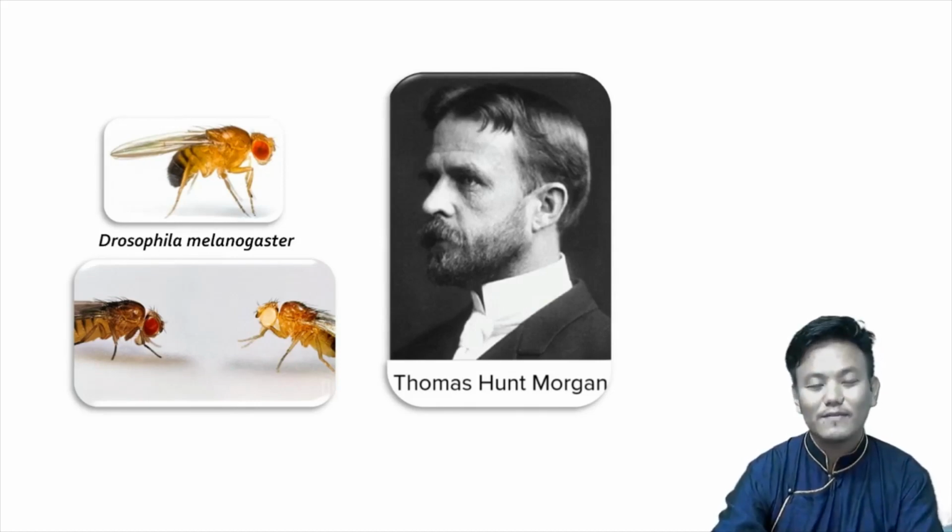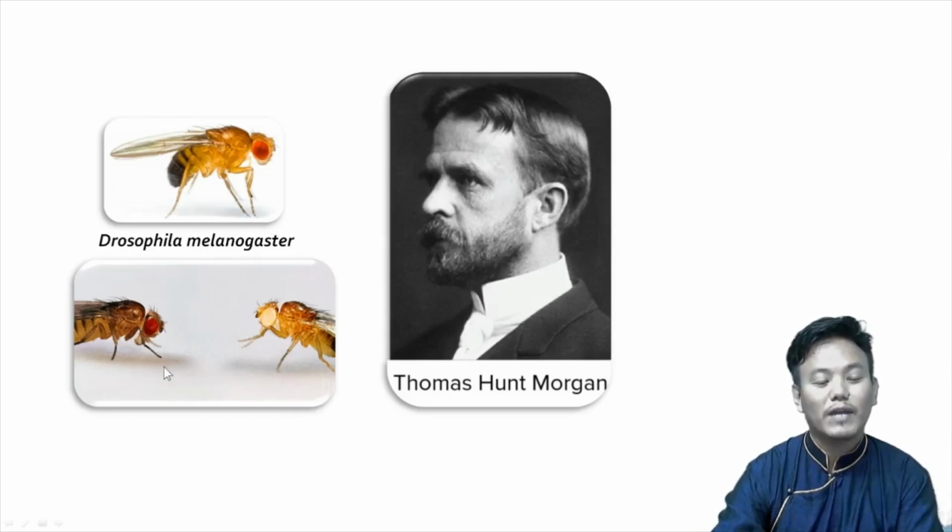So how did he confirm the chromosomal theory of inheritance? I didn't explain that properly, so I thought I will explain it before we move forward with linkage and recombination. Thomas Hunt Morgan confirmed the chromosomal theory of inheritance by carrying out a monohybrid cross between two Drosophila which differed in their eye color.